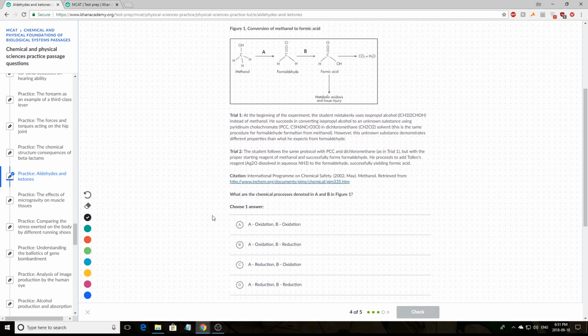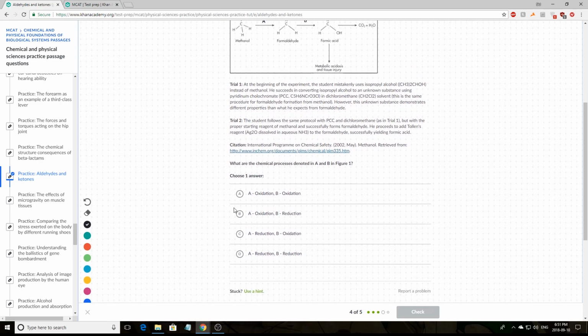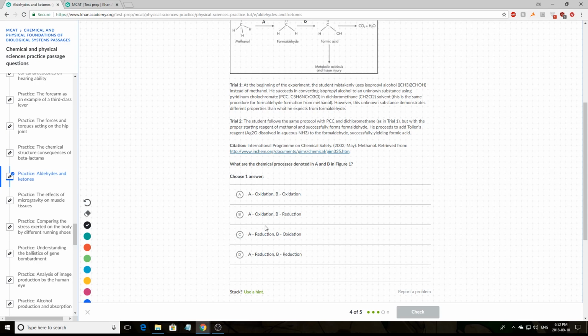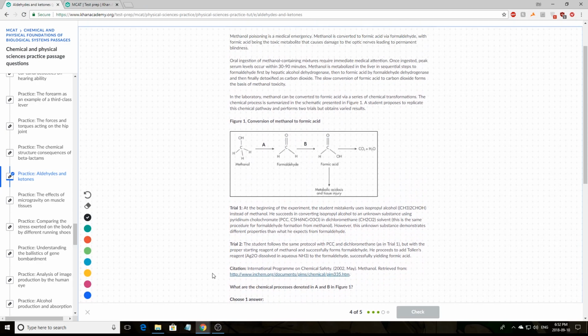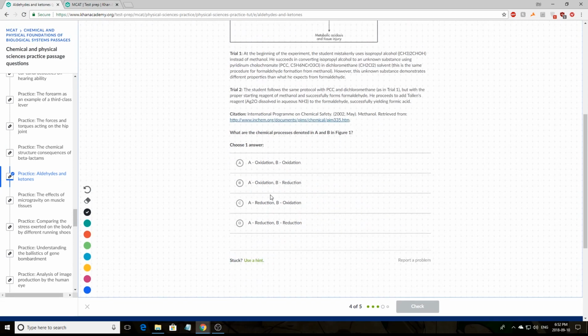Okay, choose one answer. Okay, this one's pretty straightforward. This is asking, is this an oxidation or a reduction? And the easiest way to do this is, if something is adding an oxygen or decreasing a hydrogen, it is an oxidation. And if something is doing the opposite, it's a reduction.